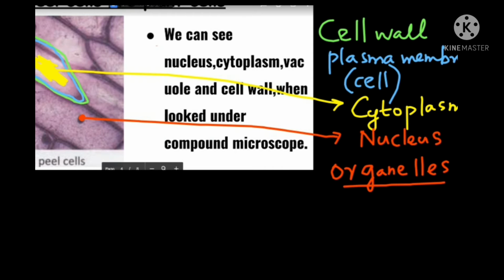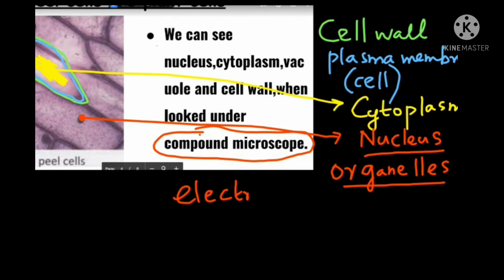Now we saw in the onion peel only one organelle, that is the nucleus. Do you know why? Because we are seeing it under a compound microscope. This much only we can see. If you keep the same peel under an electron microscope, a bigger microscope with about 10 million times magnification, the rest of the organelles you can also see.